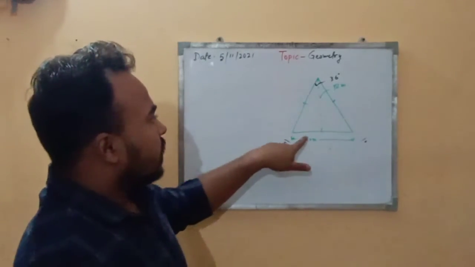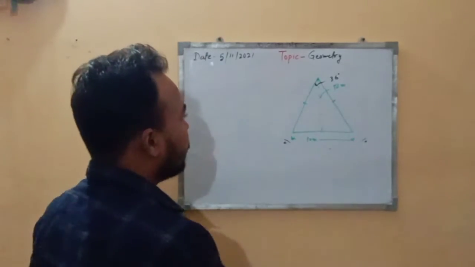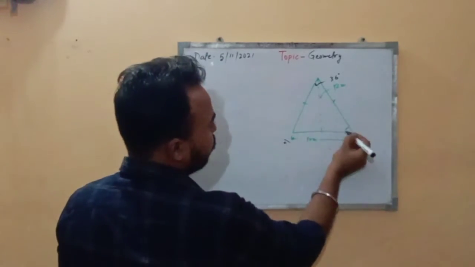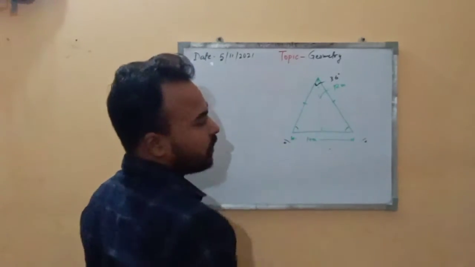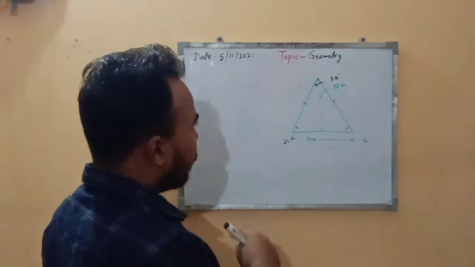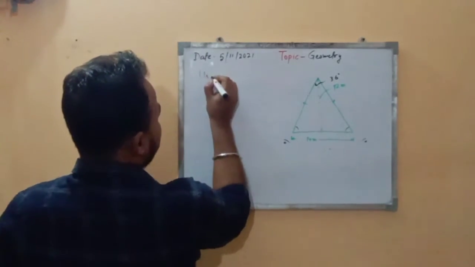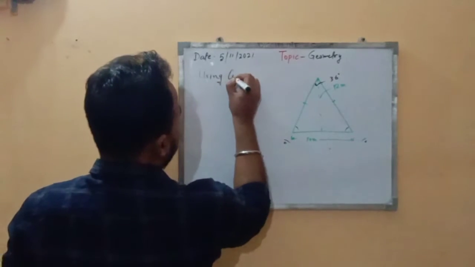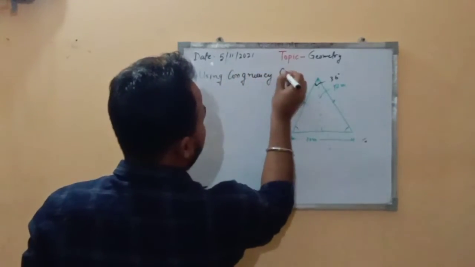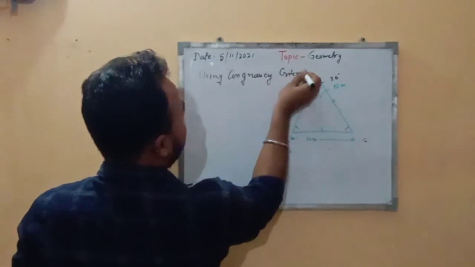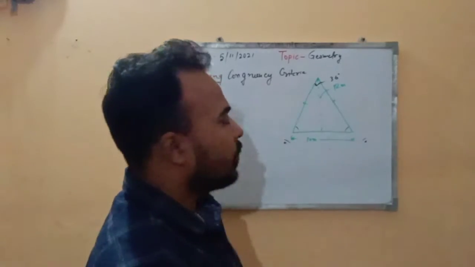This pyramid has a base of 10 meter and a height of 12 meter, and we are asked to prove these two angles are equal, and you have to prove it by using any congruency criteria.